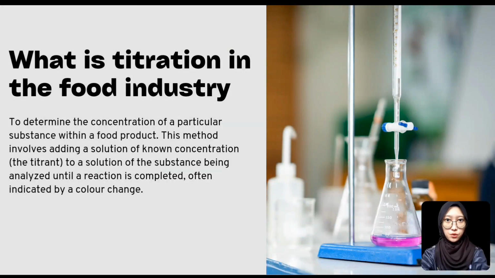I would like to share about titration in the food industry. So, what is titration in the food industry? Titration in the food industry is used to determine the concentration of a particular substance within a food product. This method involves adding a solution of known concentration, the titrant, to a solution of the substance being analyzed until a reaction is completed, often indicated by a color change. By doing titration in food, we can analyze the purity, quality, and content of the food.